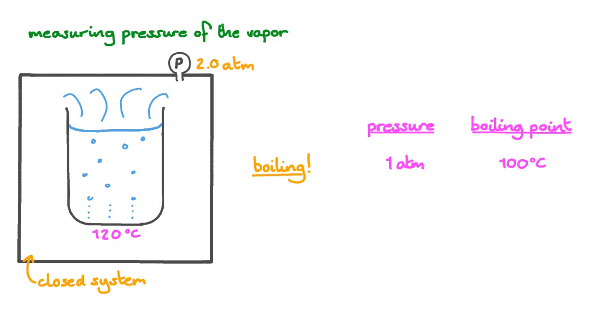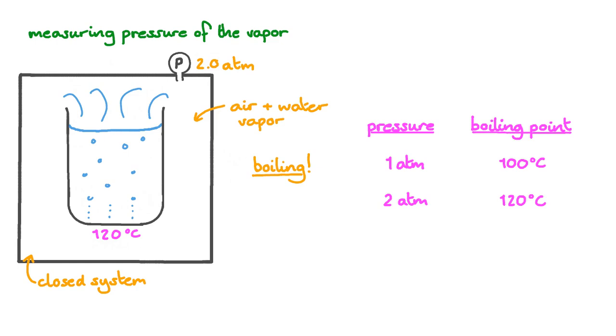We know that water boils at 100 degrees Celsius when the external pressure is 1 atmosphere. But the pressure inside the box now reads 2 atmospheres. By boiling the water, we've vastly increased the pressure inside the box. We now have a controlled environment where we can measure the pressure, but the behaviour is very different. So how do we make sure that the water inside the box boils at 100 degrees Celsius?